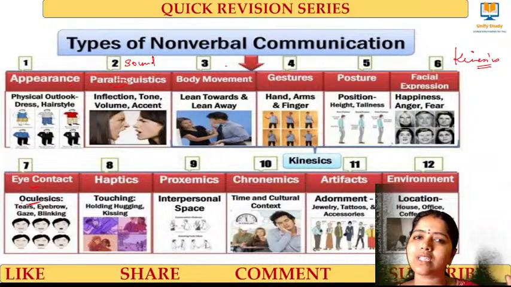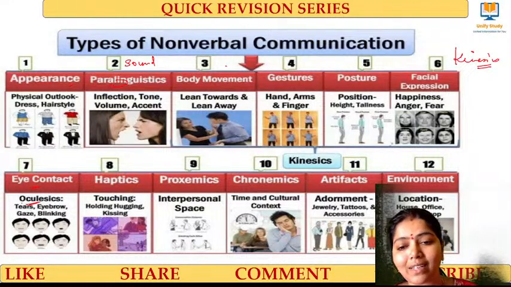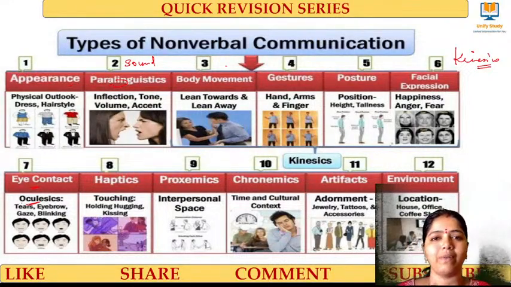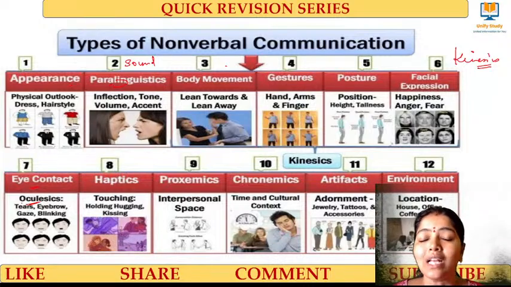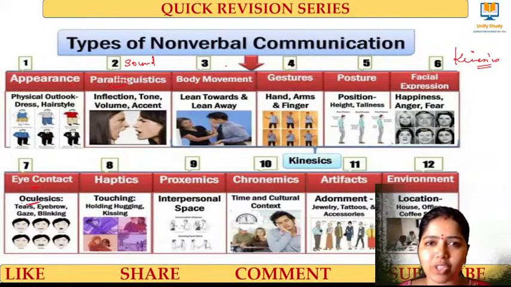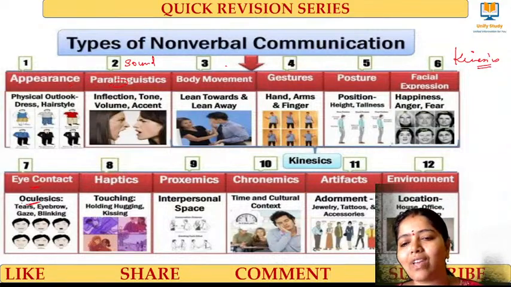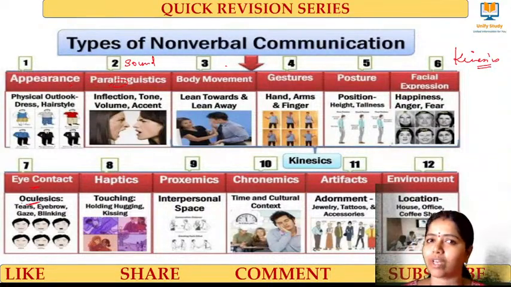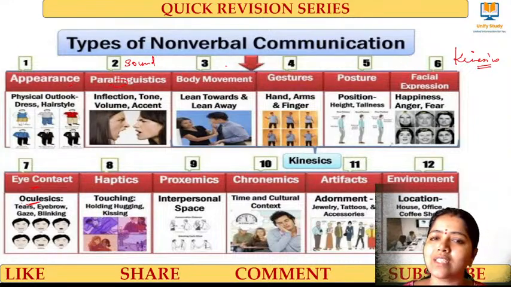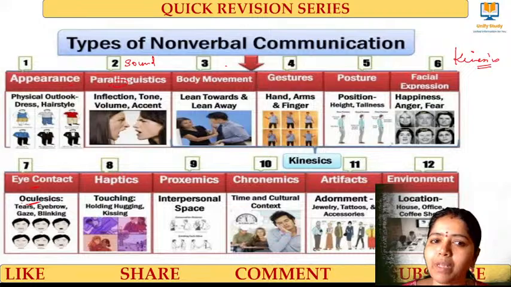Chronemics talks about time and the cultural context. Artifacts means the jewelry that I wear will tell you which place I belong to. That also communicates something. Some jewelry tells you that you are from this place; it has its own cultural meaning. And environment is the location where we reside, which also communicates something to the other side. Very good. These are all non-verbal communication.